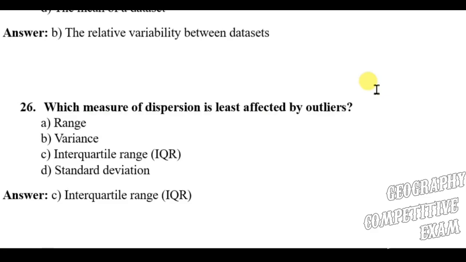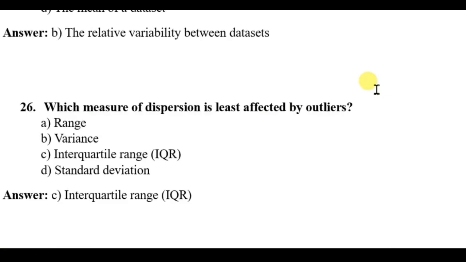Question number 26. Which measure of dispersion is least affected by outliers? Range, variance, interquartile range, standard deviation. The right answer will be interquartile range.